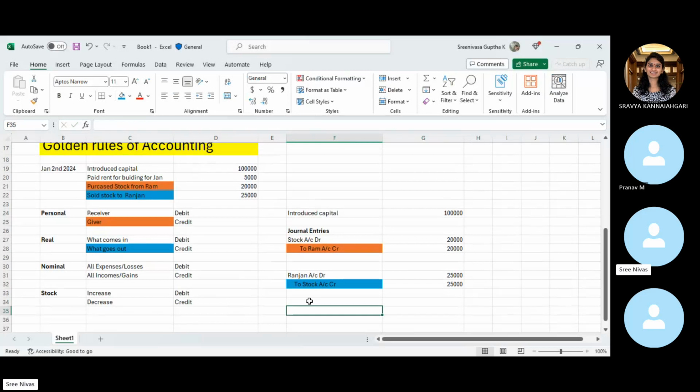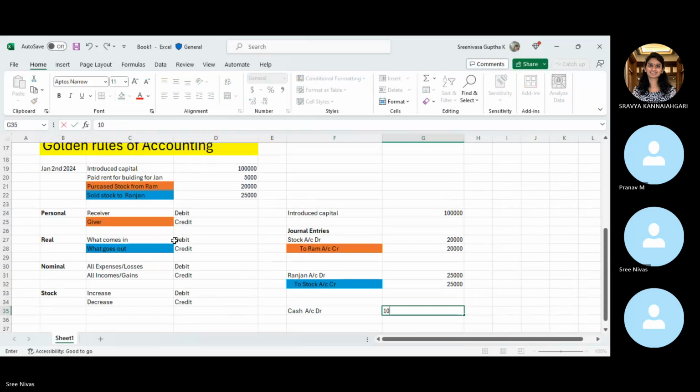So here, what is happening to our business is that we are receiving cash. As per the real account principle, what comes in? Cash is coming into our bank account. So I'll give it as cash.